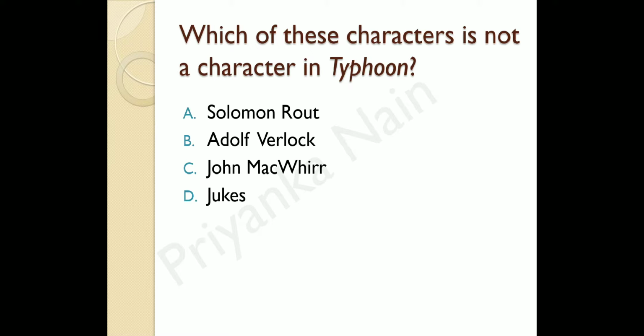Next question is, which of these characters is not a character in Typhoon?